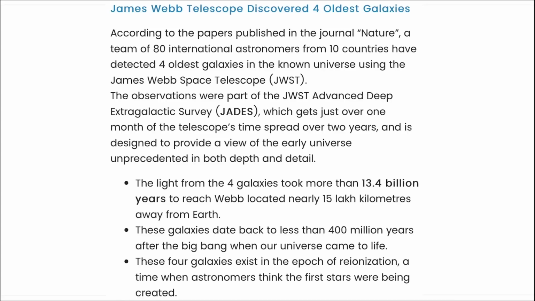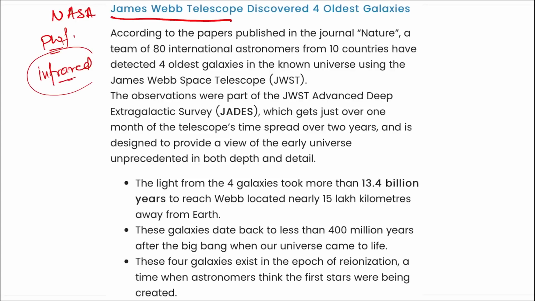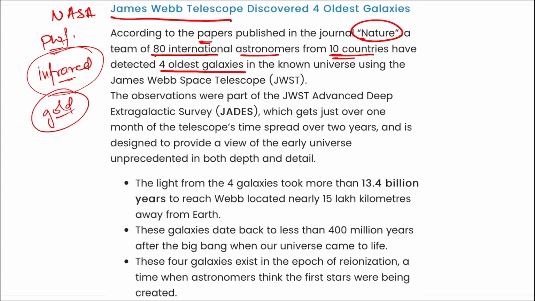Next we are talking about James Webb Space Telescope. This was launched by NASA. It is one of the most powerful telescopes that was ever launched. It works in the infrared region and it is plated with gold so that the temperature can be maintained. Coming back, remember, according to the papers published in journal Nature, a team of 80 international astronomers from 10 countries have detected 4 oldest galaxies in the known universe using the James Webb Space Telescope.